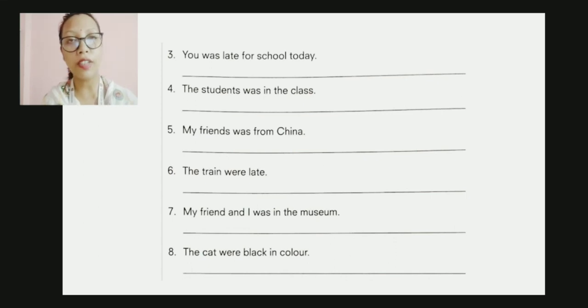So with singular we are going to use was, and with plural we are going to use were, exceptionally with you. You is just an exceptional case where we are going to use were. Now 3, 4, 5, 6, 7, 8. This belongs to you. Try to do it on your own, and then we are going to discuss the answers in the live class. So I hope you have understood the difference between was and were.